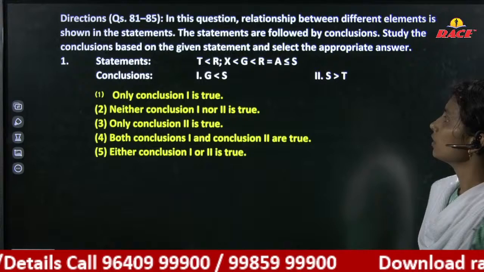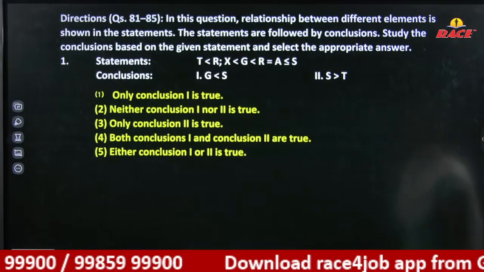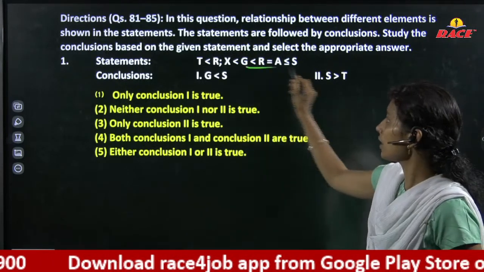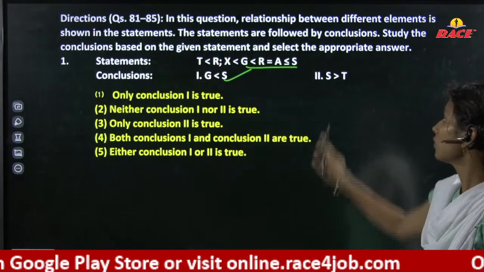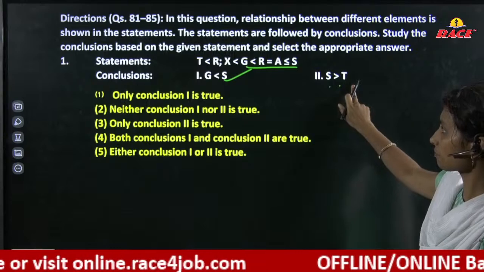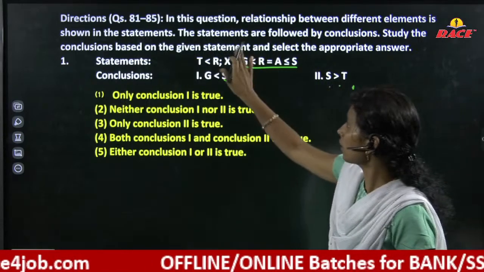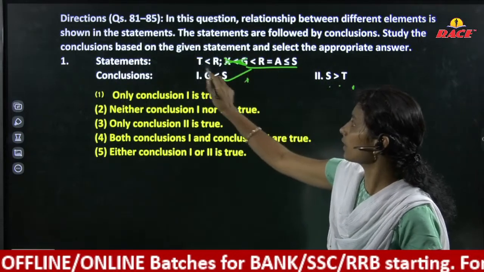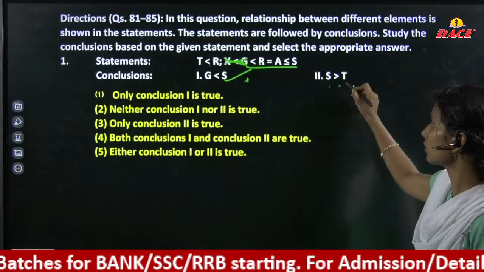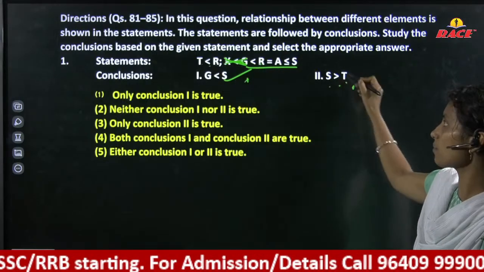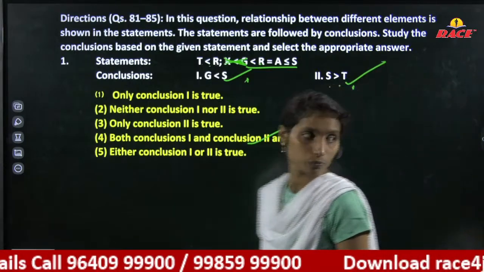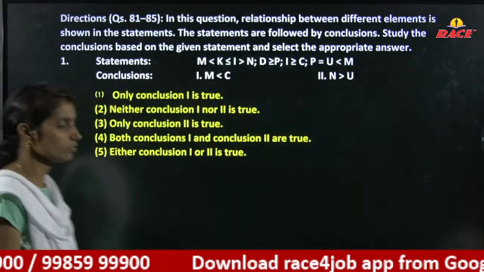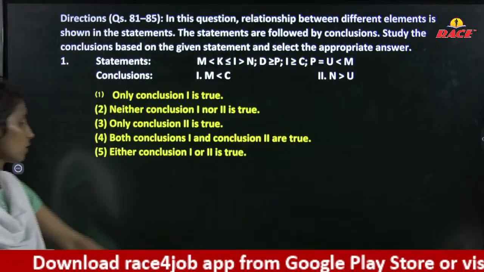Next, check it the relation here. From G to S we have less than, equal, less than or equal. G is less than S. From S is greater than T. Check it here. I directly remove this. T is less than R. Directly, it is interchange the subject and predicate. This will be a true. Both 1 and 2 are true. Next.